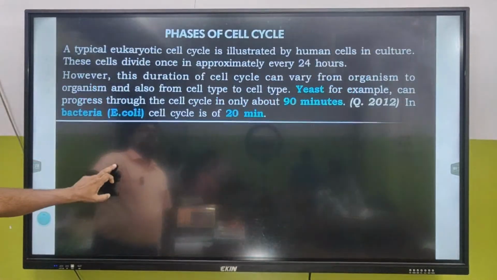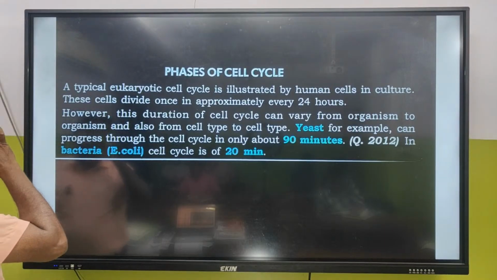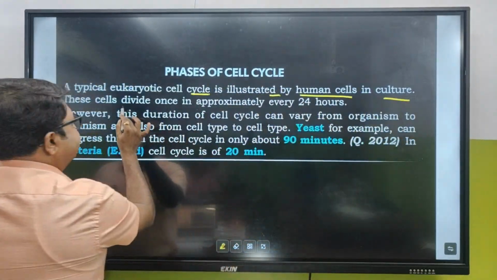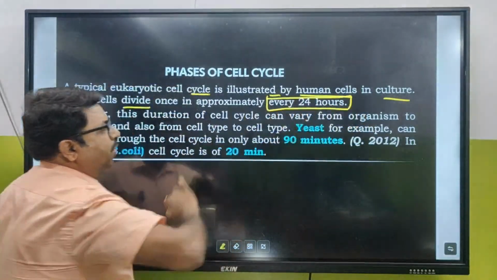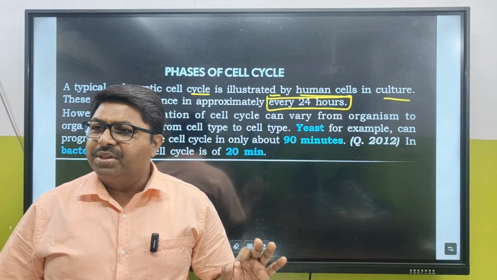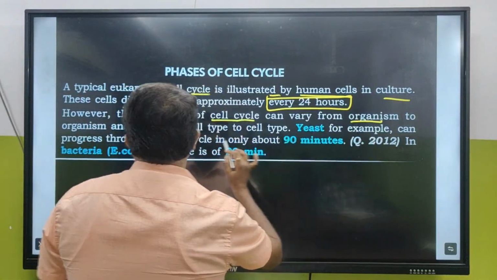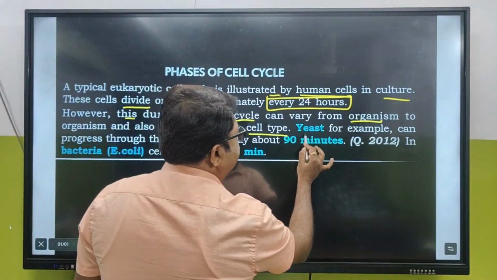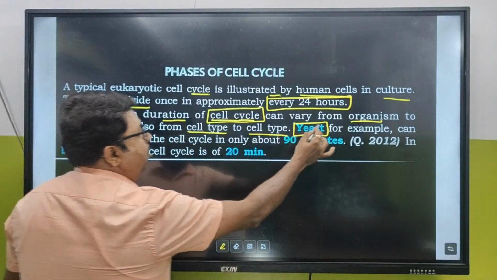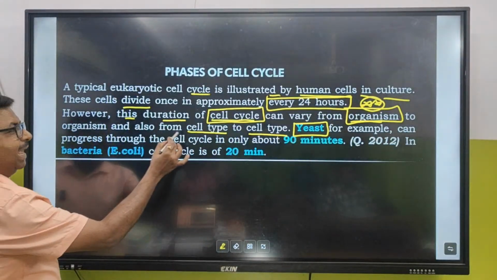Fine. So next is what? The phases of cell cycle. In the phases of cell cycle, a typical eukaryotic cell cycle is illustrated by human cells in culture. These cells divide once in approximately every 24 hours. A human cell being cultured in a culture medium is going to divide within 24 hours. However, the duration of the cell cycle can vary from organism to organism and also from cell type to cell type. Important, star mark.